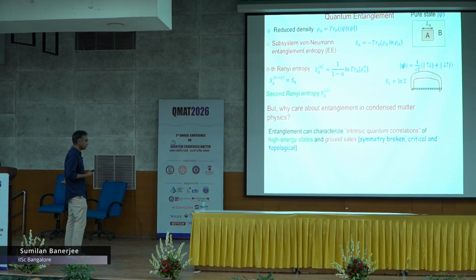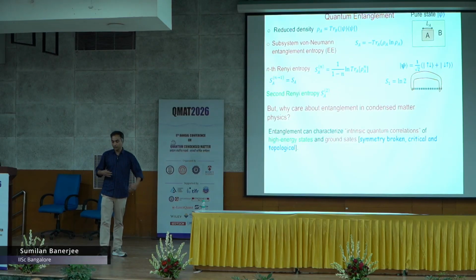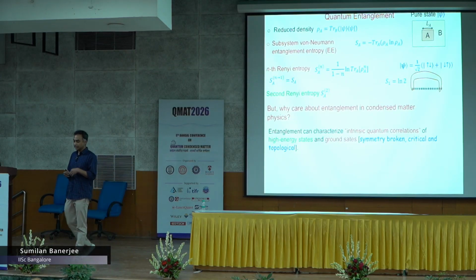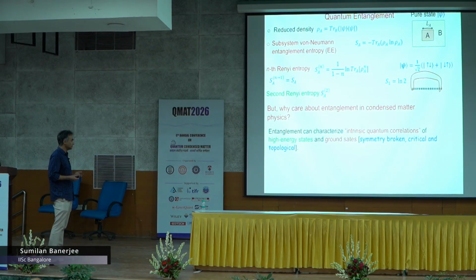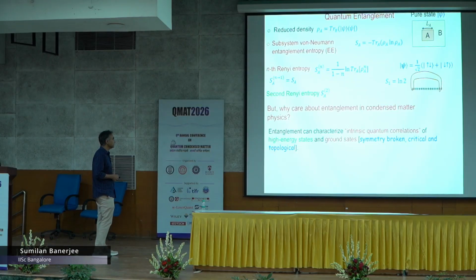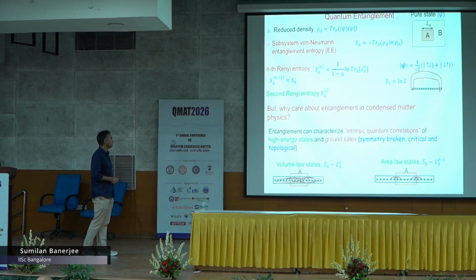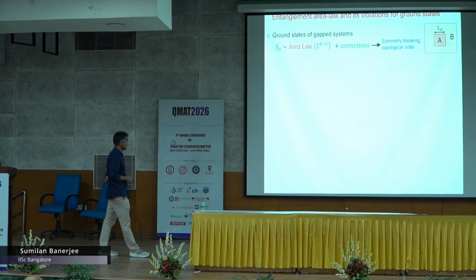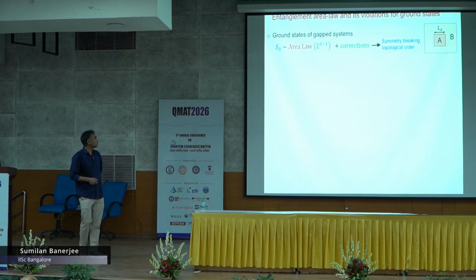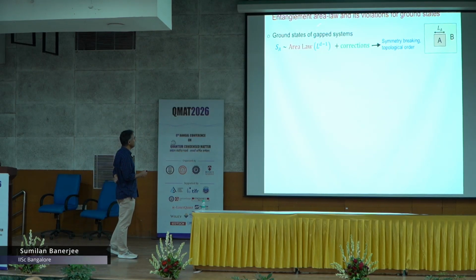Whatever measurements you do have quantum correlation, but they also have a lot of other effects like classical correlations. This is really intrinsic quantum correlation, and it can be used to characterize both high energy pure states and also ground states, which is what I am going to talk about, like symmetry broken, critical and topological states. What I am going to talk about specifically is the violation of the entanglement area law.